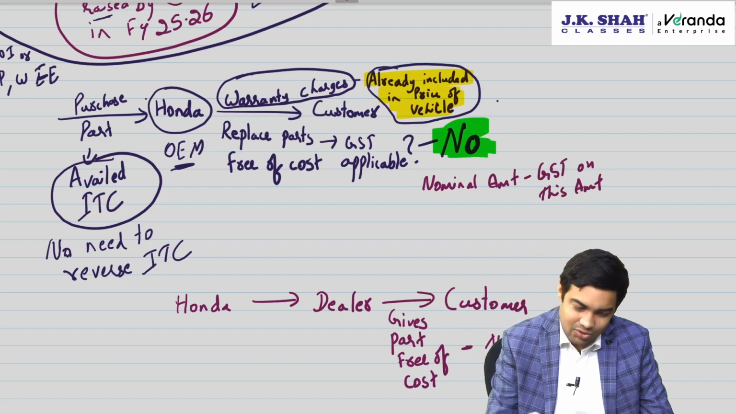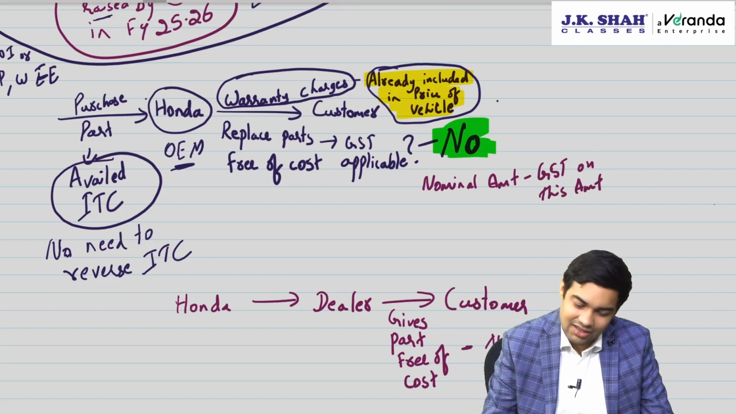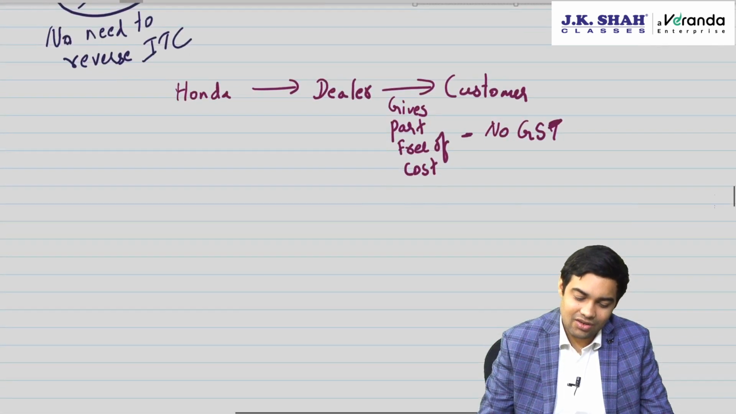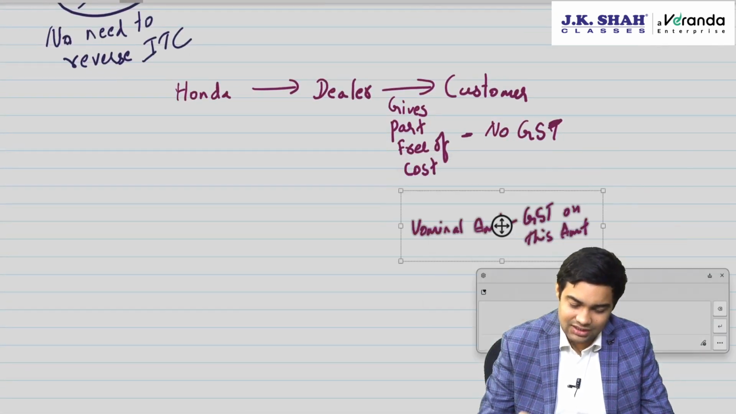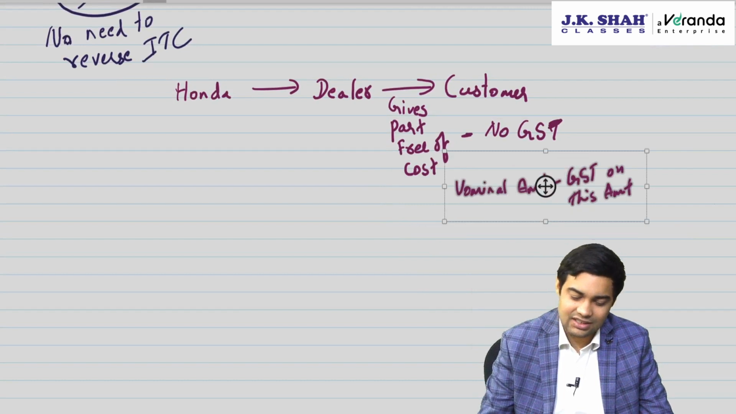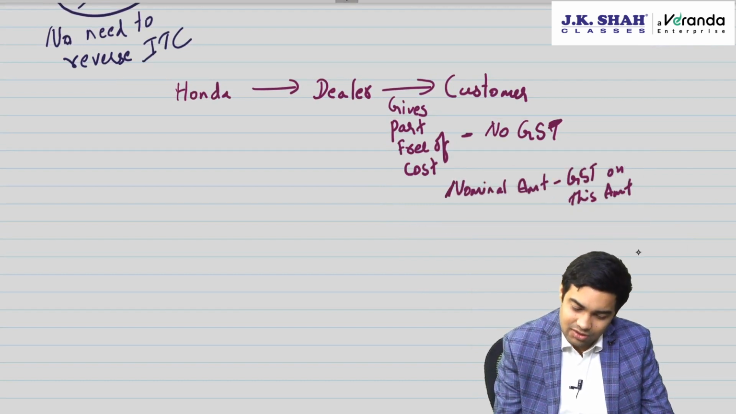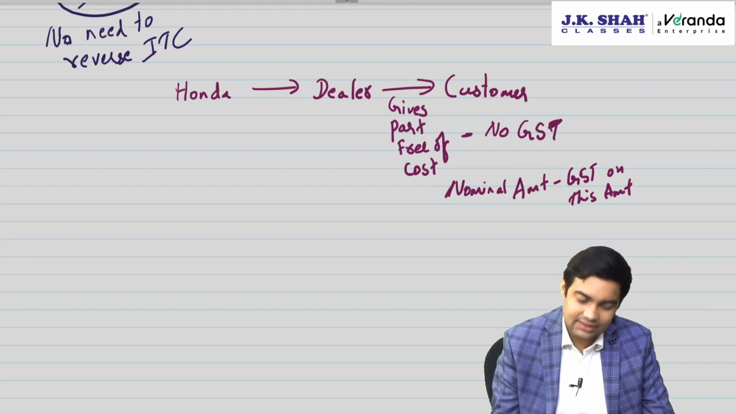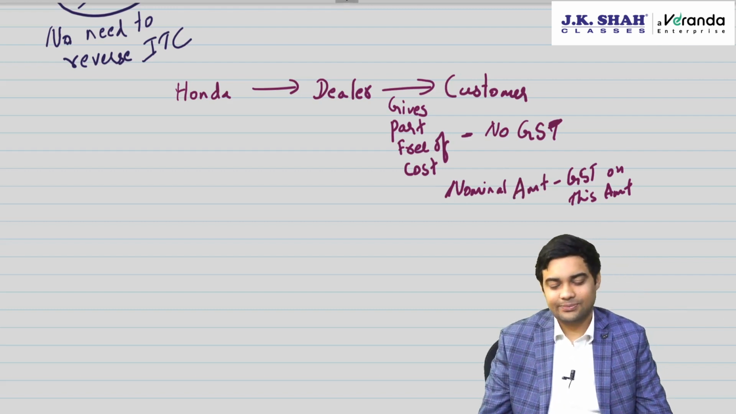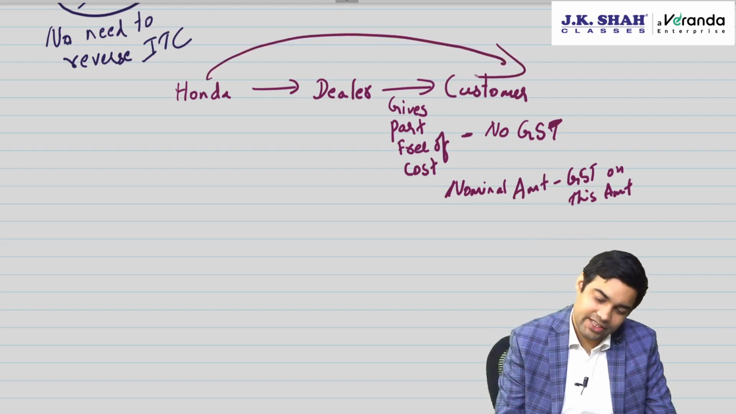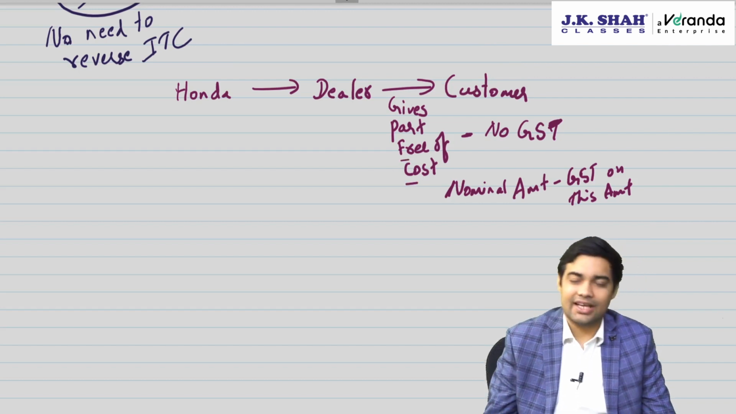If a nominal amount is charged, then GST will apply on such nominal amount. That's obvious. But if no consideration is charged, then GST will not apply. So GST on the nominal amount is there in both the cases. Now, do you think when Honda is providing warranty, whether the dealer will actually bear this?